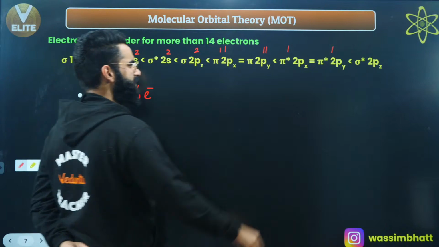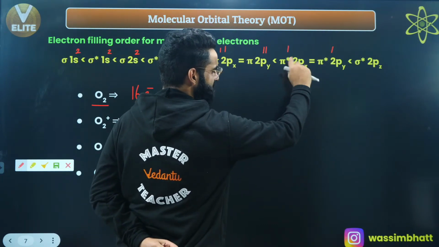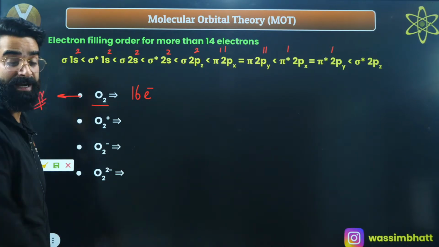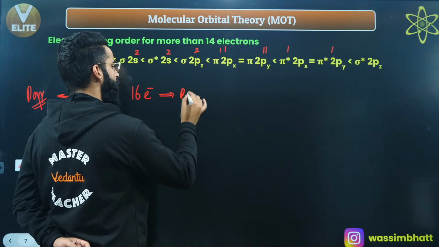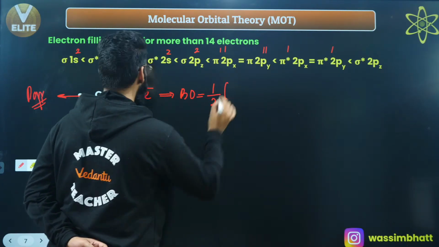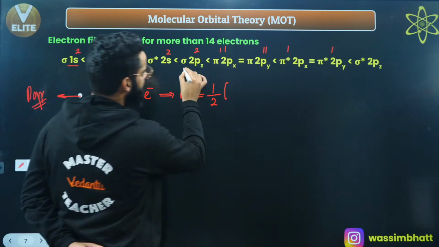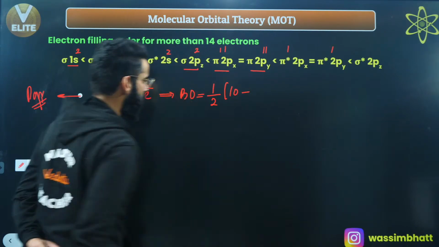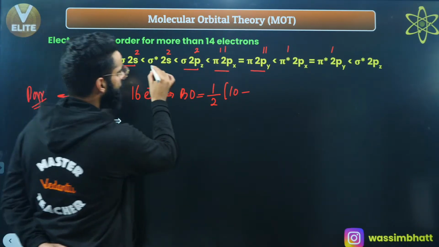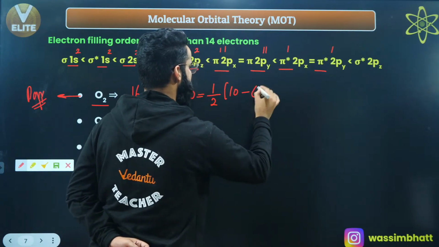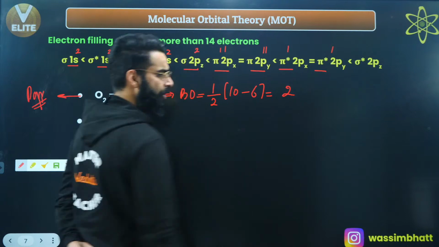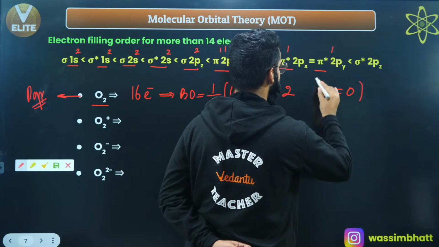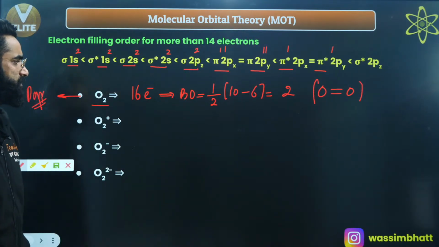First thing, do you see any unpaired electrons? Yes, absolutely, we are seeing 2 unpaired electrons. So absolutely this O2 is going to be paramagnetic. Now let's calculate its bond order. Bond order is half of the number of electrons in bonding molecular orbitals minus those in anti-bonding: 10 minus 6 comes out to be 4, 4 by 2 comes out to be 2. So the bond order of O2 is 2. That clearly says there is a double bond between the 2 oxygen atoms, as simple as that.